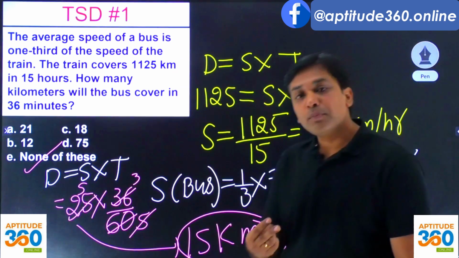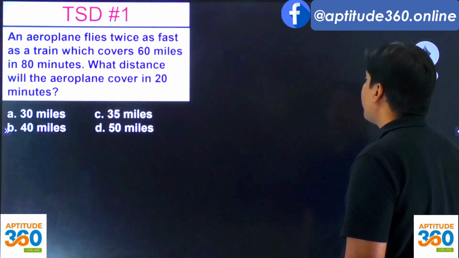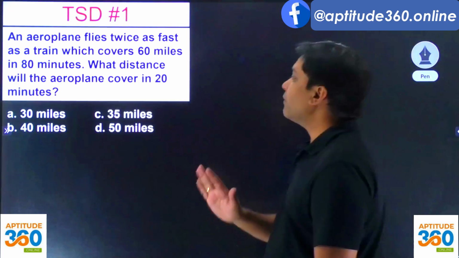So I hope you're understanding this. Out of the three variables, you need to find out the value of one variable and two will be given to you.